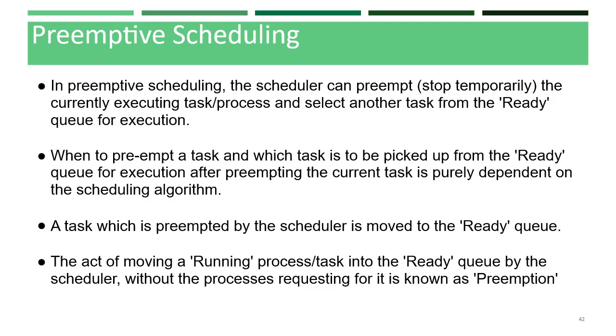So preemption is nothing but a task that will be running being moved to the ready queue by the scheduler without the process requesting for it. That is known as preemption.